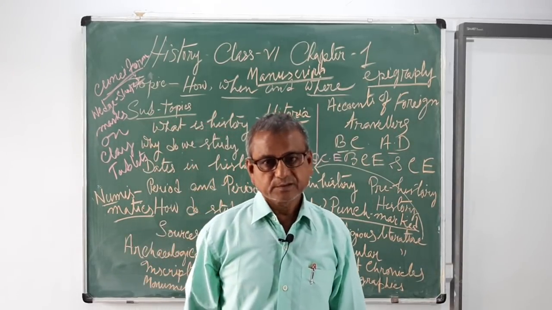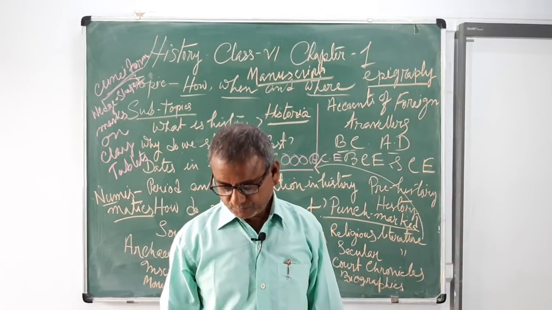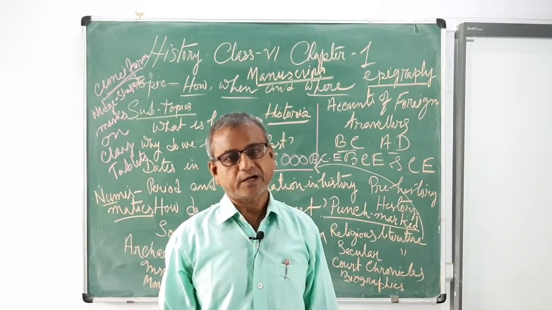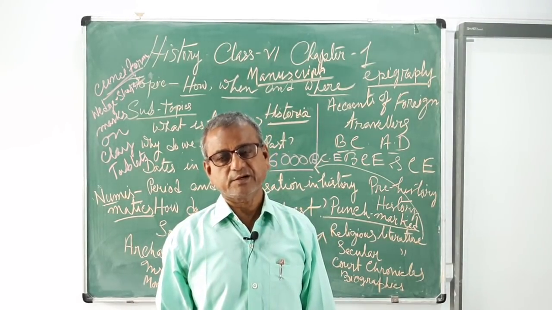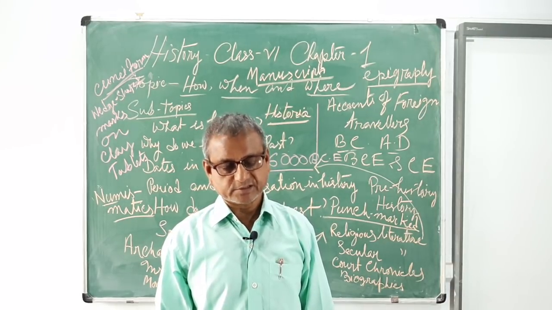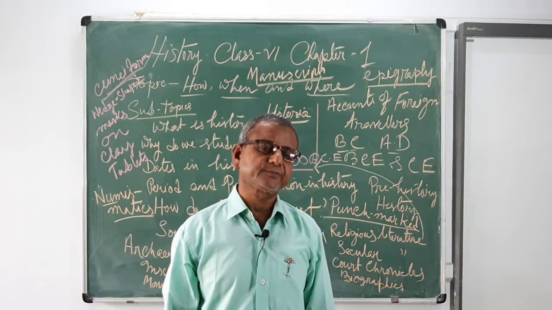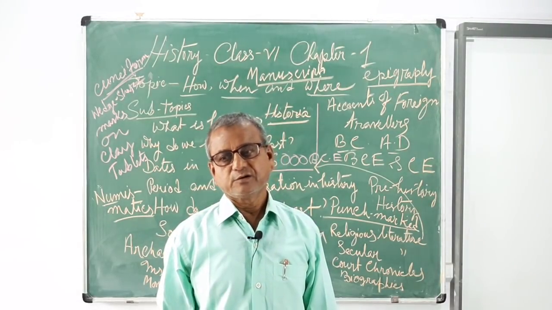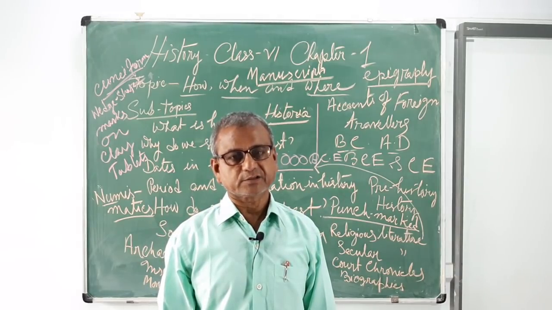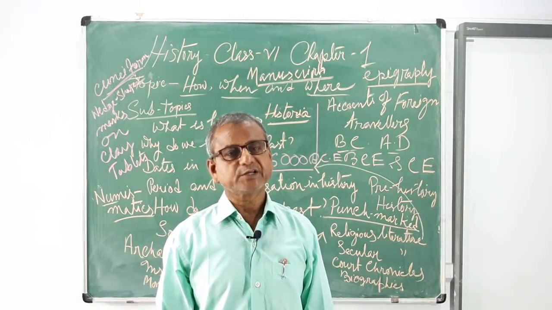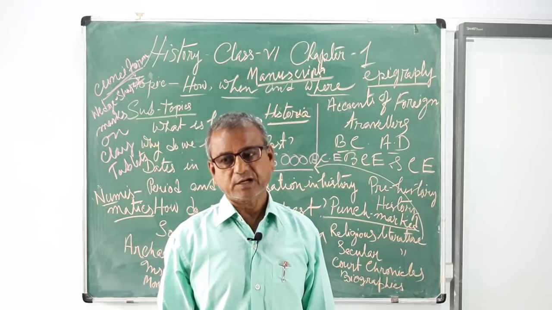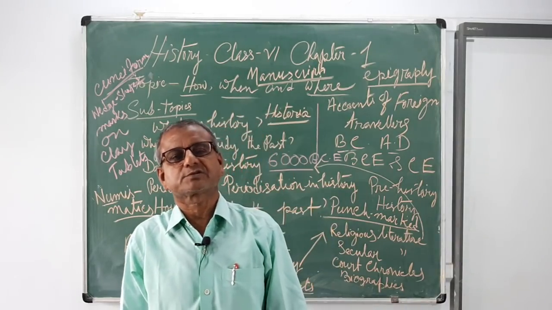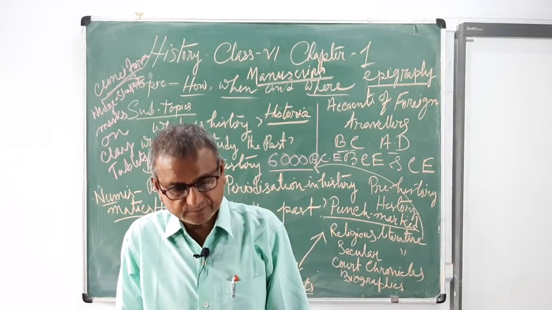Now, religious literature, the main writings in the form of religion, is known as religious literature. For example, there are the Vedic literature, Rig, Sama, Yajur, Atharva, and two epics, Ramayana and Mahabharata, the Bhagavad Gita, and the Tripitakas of Buddhism, the holy book, and the Angas of Jainism. This gives us a lot of information about the social and cultural life of the people.